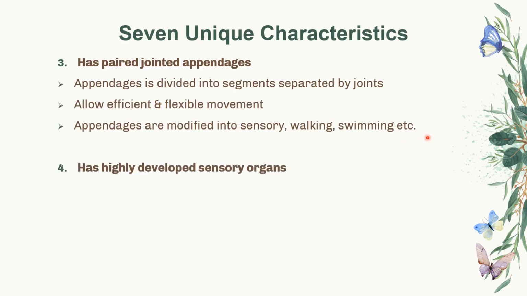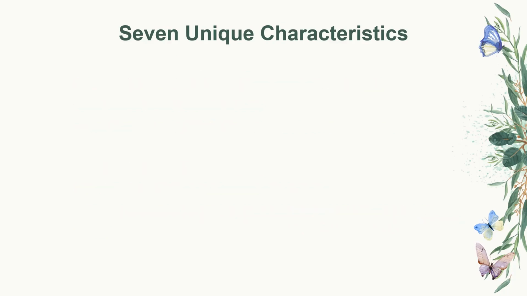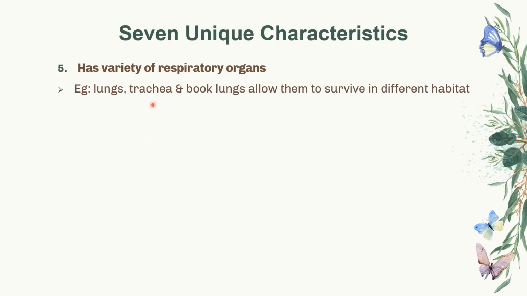The fourth characteristic is the highly developed sensory organs. These organs help in detecting small changes within the environment, causing the arthropods to be very alert to slight changes in the surroundings and respond rapidly to avoid danger from predators. The fifth characteristic is that arthropods have a variety of respiratory organs such as lungs, trachea, and book lungs, which allow them to survive in different habitats.